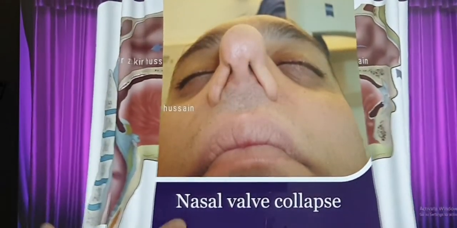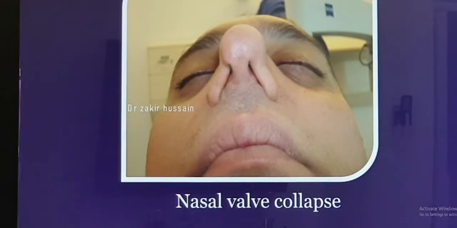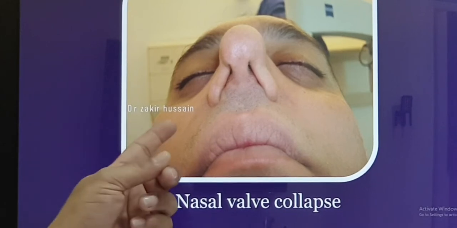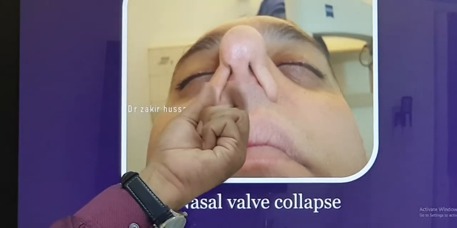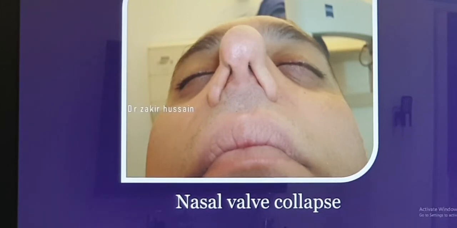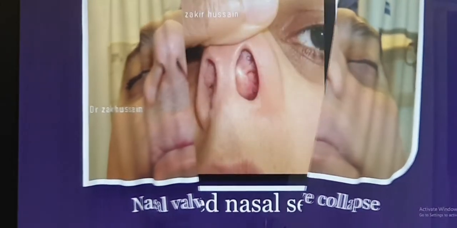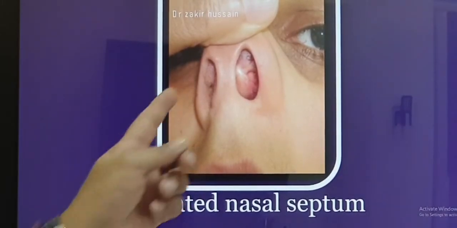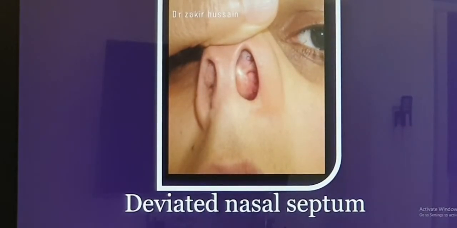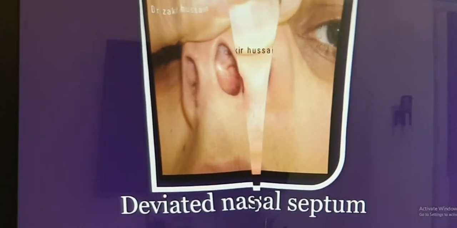The first cause will be nasal valve collapse. Each time the patient breathes in forcefully, especially during sleep, the whole valve collapses down. Second cause being the nasal septum, which instead of being straight, is bent to one side and obstructing the nose completely. That is called deviated nasal septum.